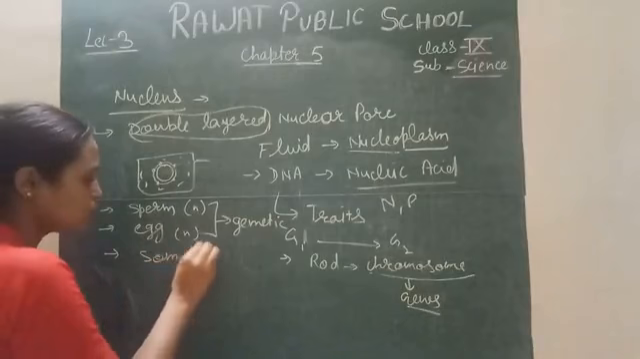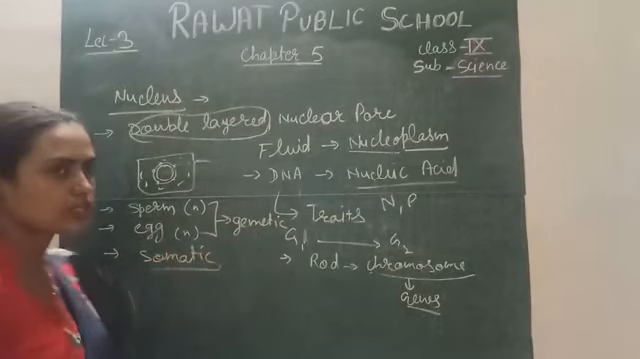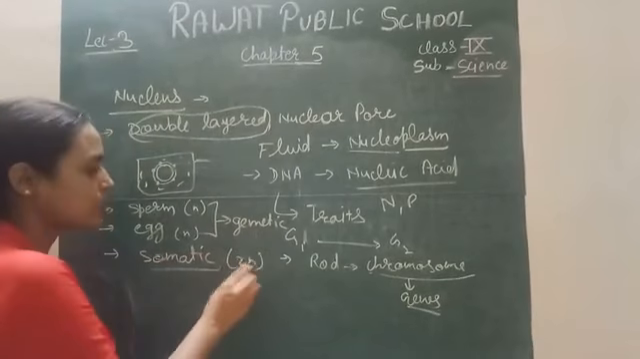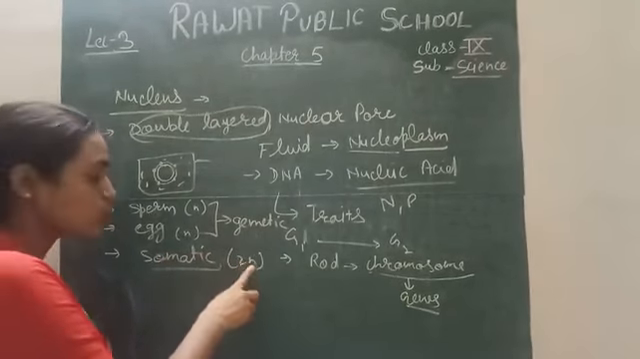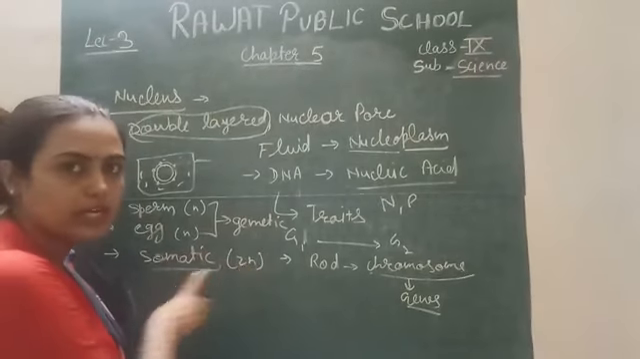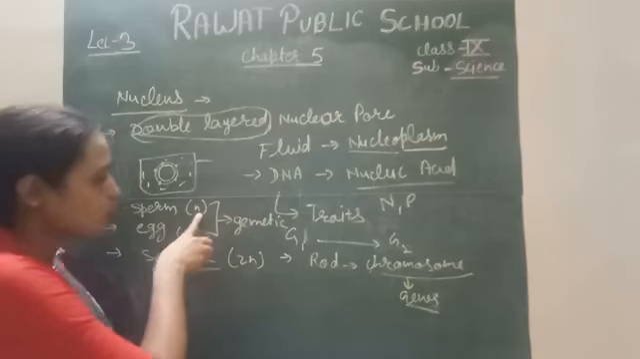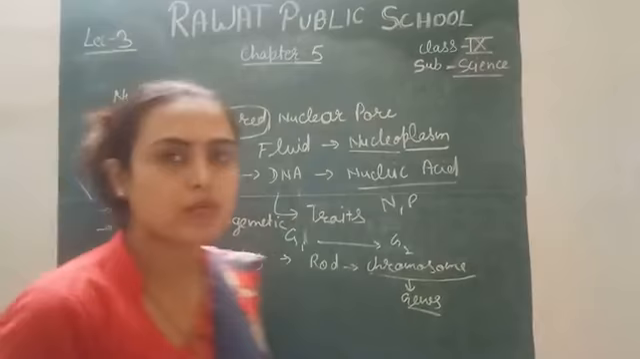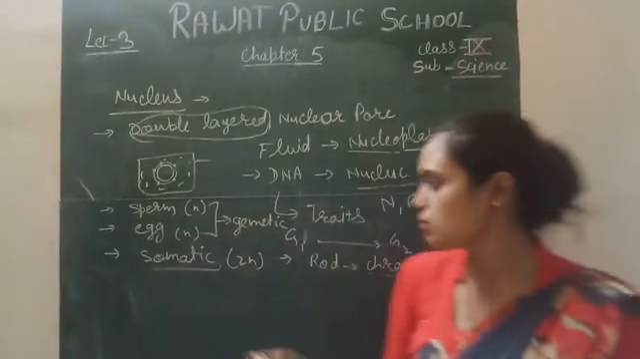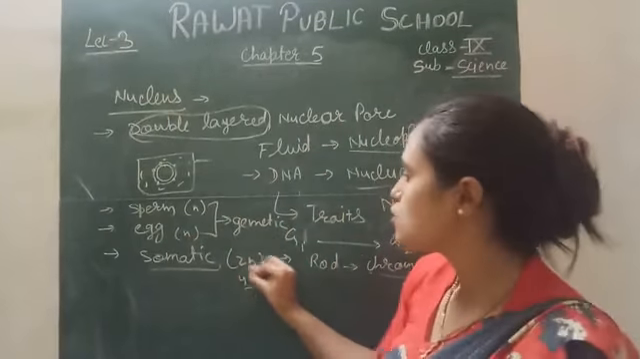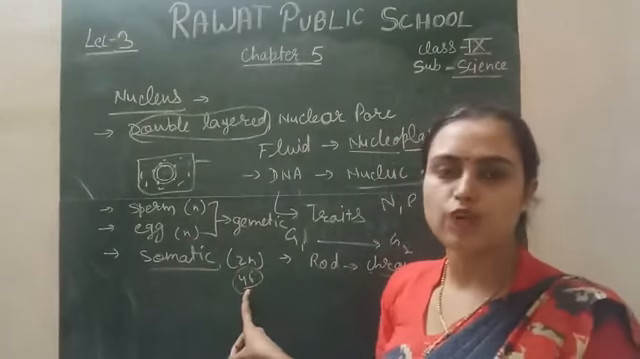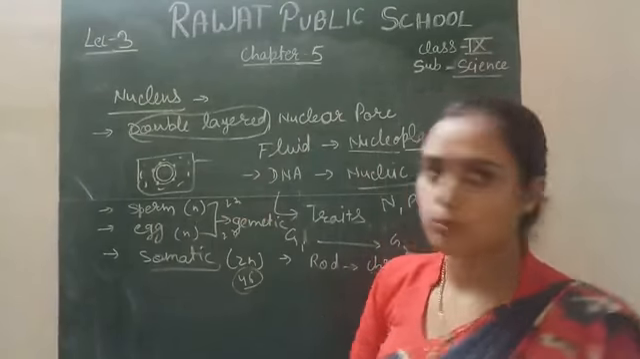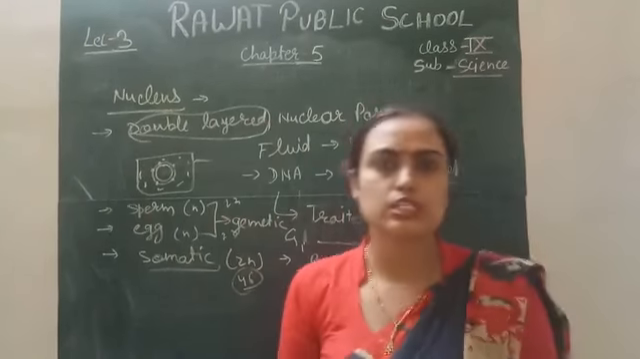So we will use these two terms, the somatic cell and gametic cell, and always keep in mind that a somatic cell is always diploid. Diploid means 2N, where N is the number of chromosomes. The number of chromosomes is always double in the case of somatic cells, but the number of chromosomes is always half in the case of gametic cells. For example, we human beings have 23 pairs of chromosomes. It means in total we have 46 chromosomes. So in a somatic cell there are always 46 chromosomes, but in a gametic cell there are only 23 chromosomes.